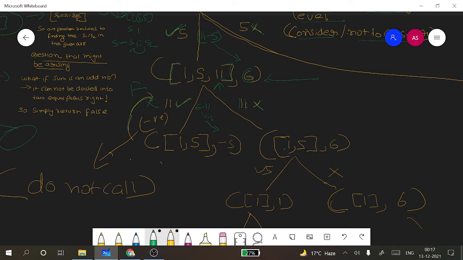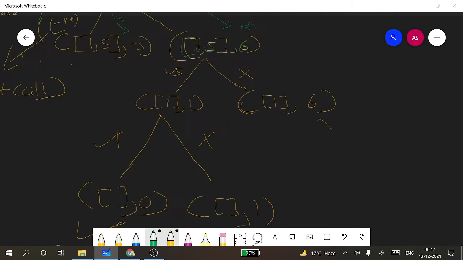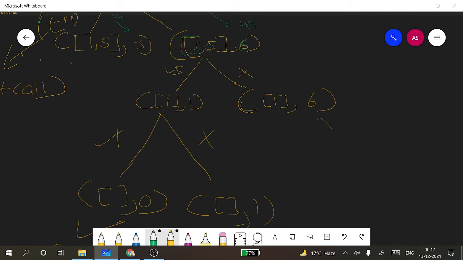Now if we do not consider this 11, what remains is 1 and 5, and the to-find will be 6 only since we haven't considered the 11. At this point also we have two decisions to make: either we consider 5 or we do not. If we consider 5, then 6 minus 5 is 1, and we discard this element and go with the remaining element, which is 1.